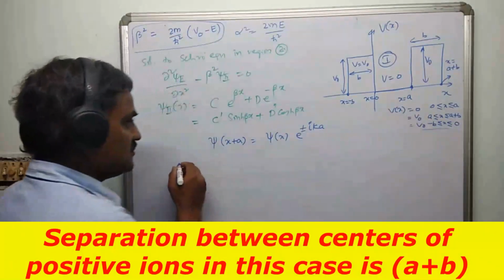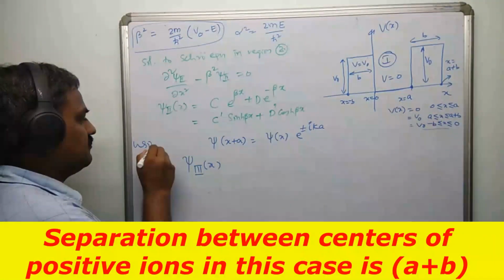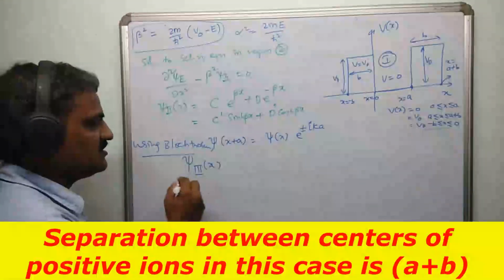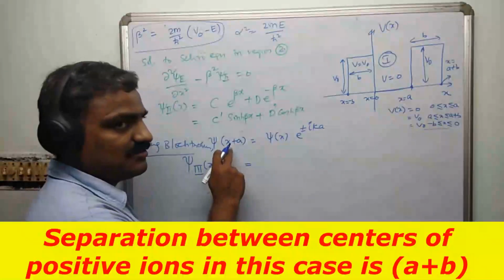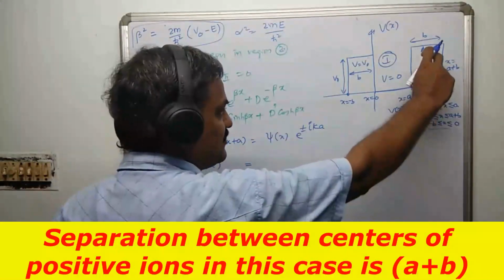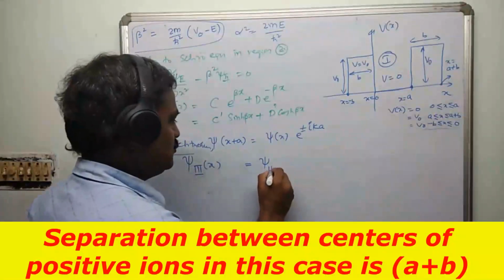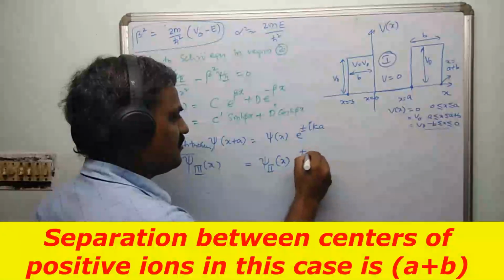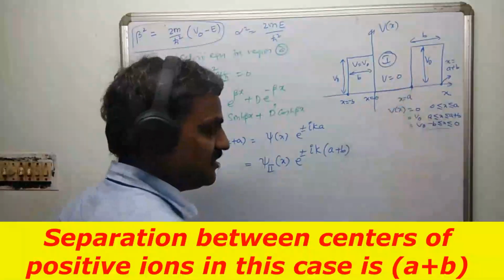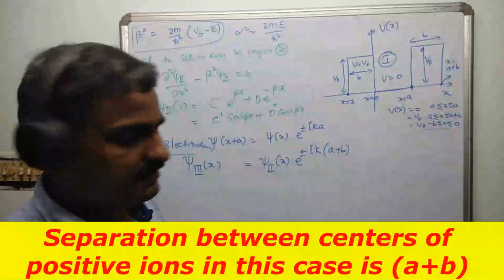So you can write the solution psi 3 of x. This is using Bloch theorem, right? Using Bloch theorem, psi 3 of x is nothing but something like psi of x plus a. So the solution to this region is nothing but the solution to this region times e power of that separation. This is the psi 2. So psi 2 of x into e power plus or minus ik. It's not a, in this case it is a plus b, because after this much period only it is going to repeat. Okay, now in this case the atoms are separated by a distance of a plus b, not a.